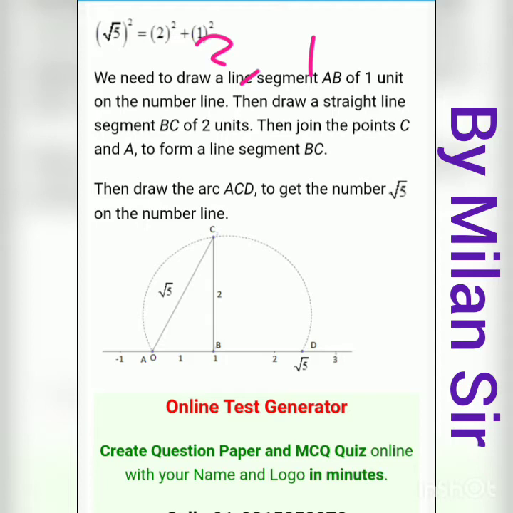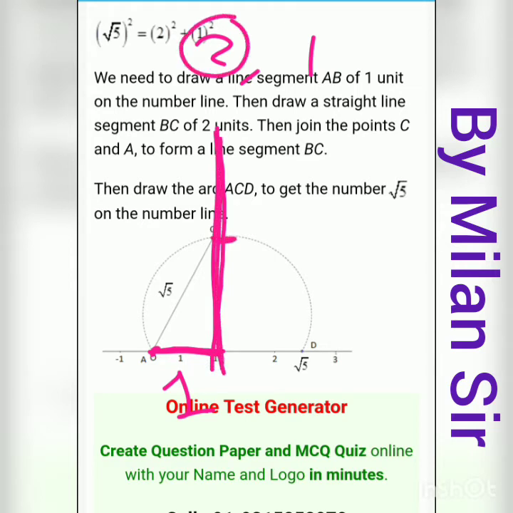Right now I am going with 1. So from 0 up to this 1, the measurement of this line is 1 meter. Then we need to draw a perpendicular line here, and on that perpendicular line we need to mark 2 centimeter. It is here, right, with the scale.